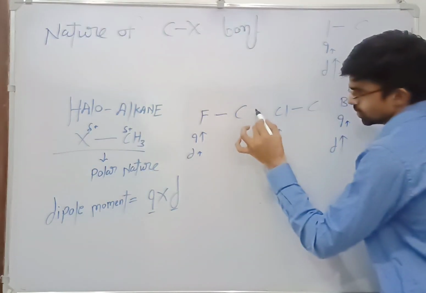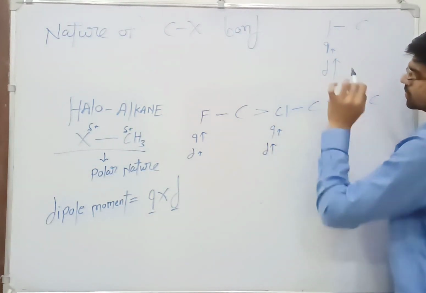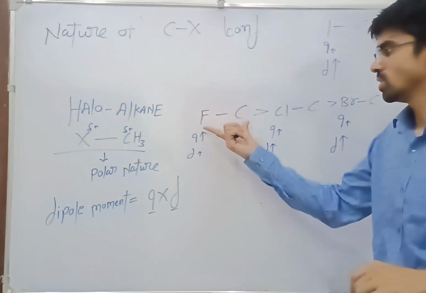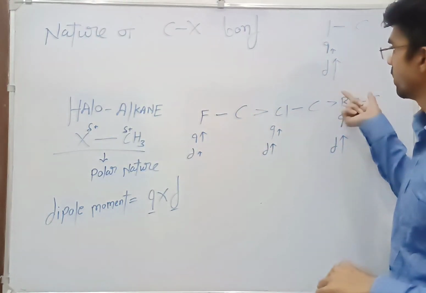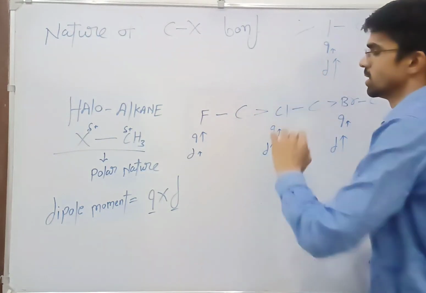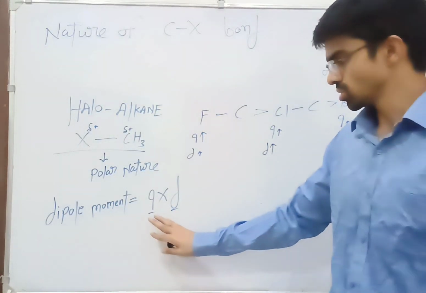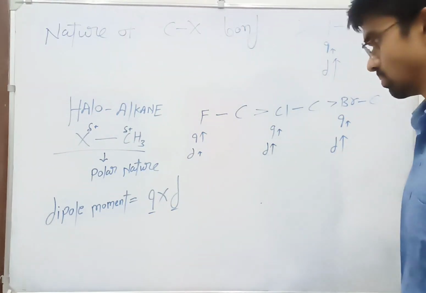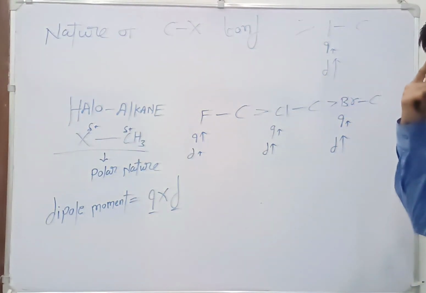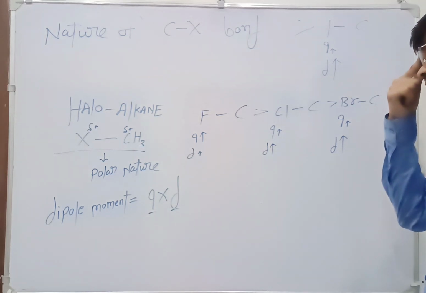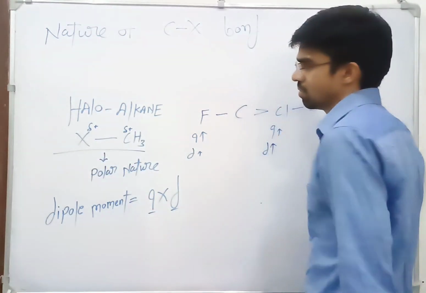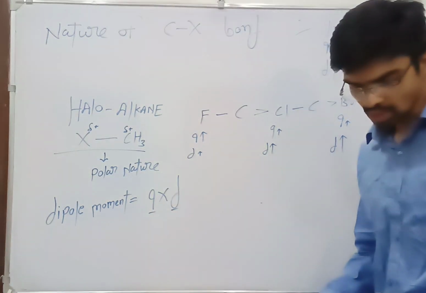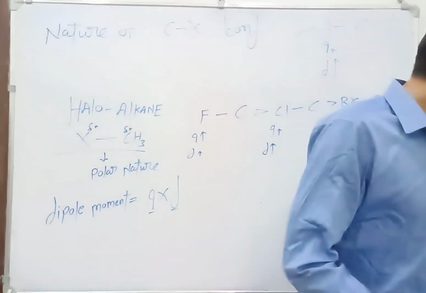So the dipole moment will follow this. Fluorine-carbon will show the maximum dipole moment, then chlorine-carbon, then bromine-carbon, and last iodine-carbon. So dipole moment depends on the charge and the distance between. So this is the nature of the halogen and alkane. Halogen and carbon form a polar bond between them.